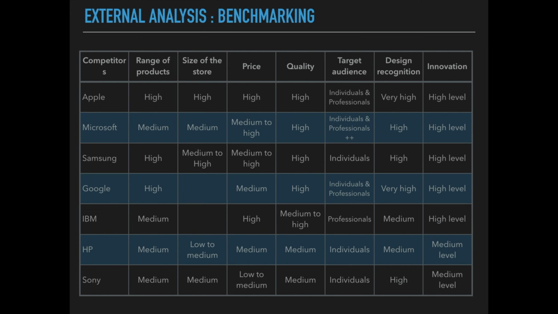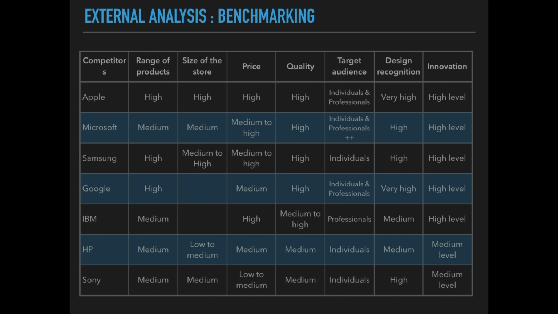Apple has a huge range of products, while Microsoft has a medium one. The size of the stores of Apple is high, and that of Microsoft is medium because Microsoft does not own its own stores, and it is mainly based in retailers. Apple produces high quality products with high prices, and so does Microsoft, but Microsoft has more medium to high prices.